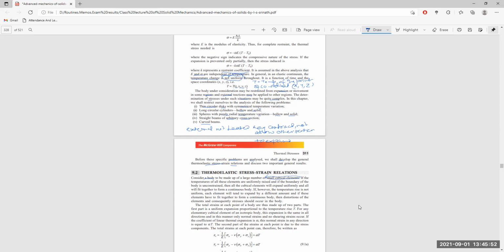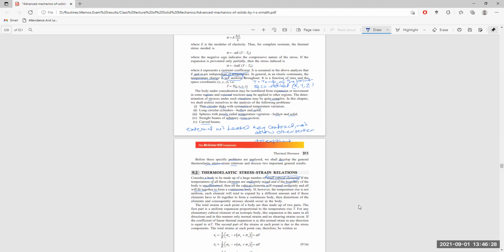If the temperature in all these elements is uniformly raised or uniformly lowered, and if the boundary of the body remains unconstrained, then all the cubical elements will expand uniformly and all will fit together to form a continuous body. First of all, the boundary of the body is unconstrained, meaning there is no restriction on the increase or decrease in the boundary due to some external application, force or supports.